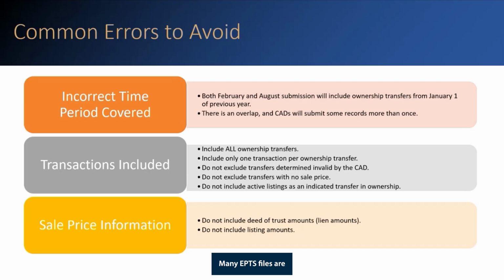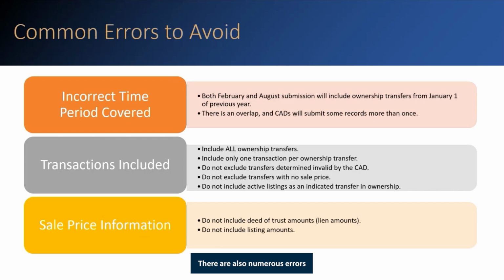Many EPTS files are submitted with the incorrect time frame. February submissions should include all ownership transfers that have occurred since January 1 of the previous year to current. August submissions should also include all ownership transfers that have occurred since January 1 of the previous year to current. There is an overlap, and submissions will include some of the same records on each submission. It is possible that additional sales verifications have occurred and new details of transactions are available. It is important that PTAD have correct, up-to-date information.